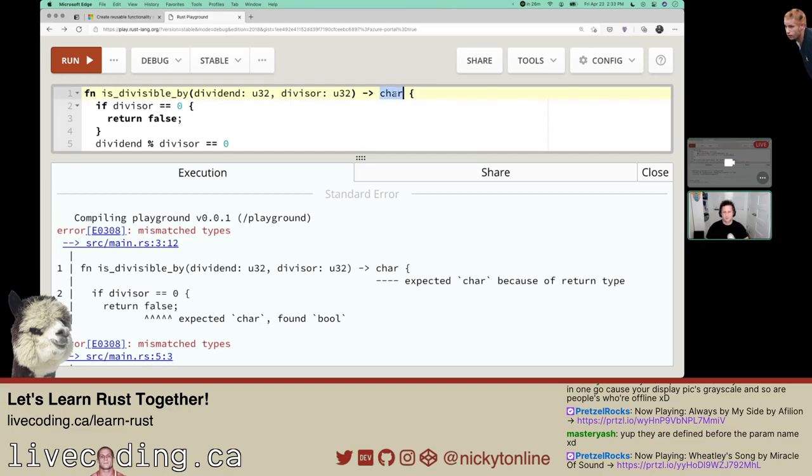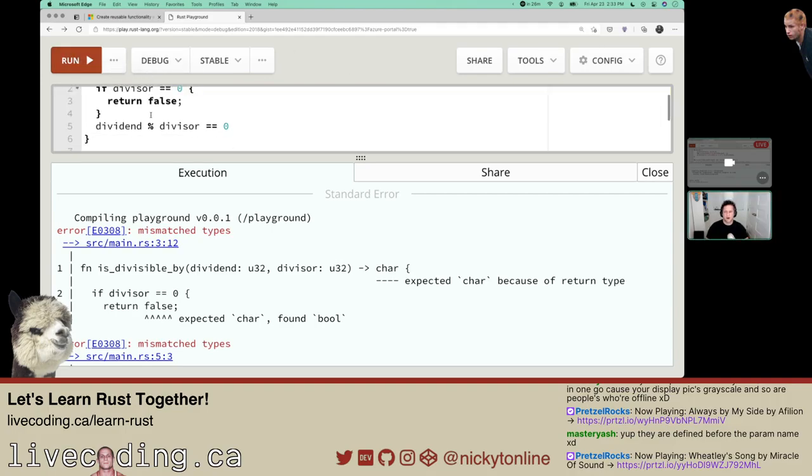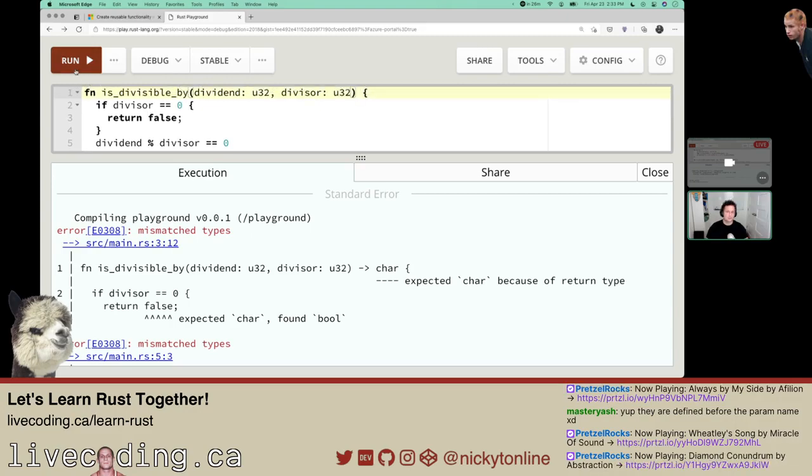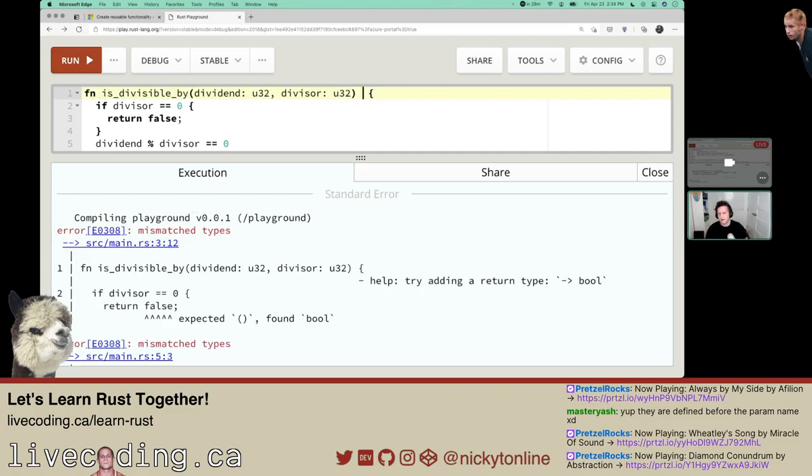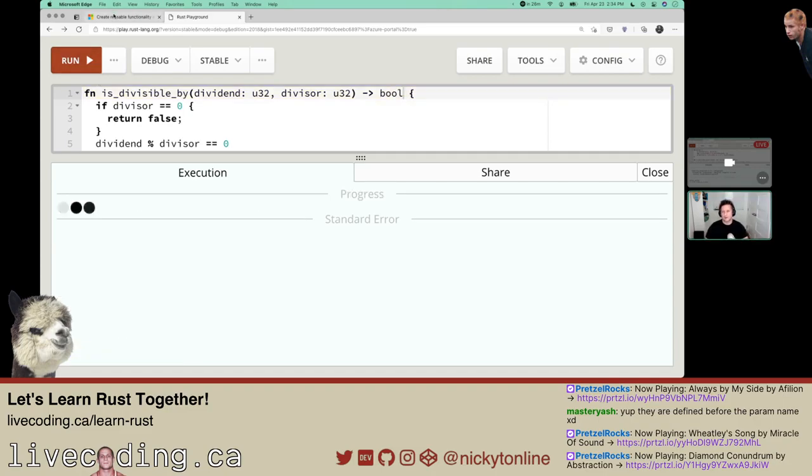If we put it back to bool. The other thing I wonder is if you don't specify the type. I think if all code paths return the same type, I would guess it would infer it as Boolean. Try adding a return type. So far, I think my favorite part of Rust is the error messages. It's telling me literally what to do or giving me really good hints. I'll put it back to Boolean. We'll know this will run.